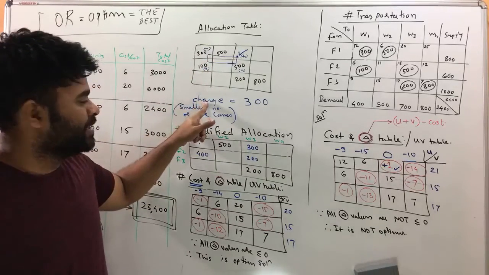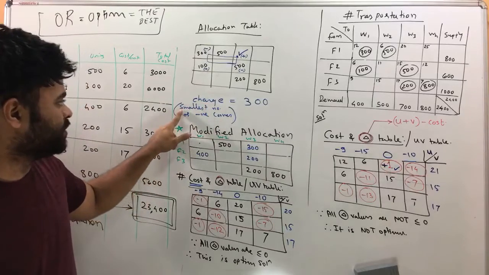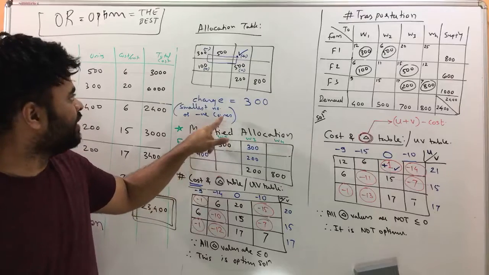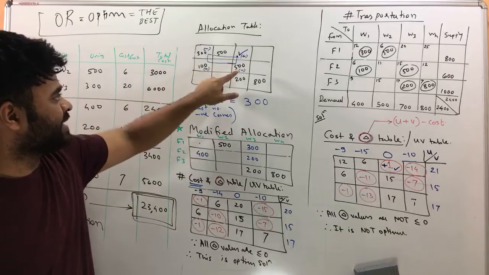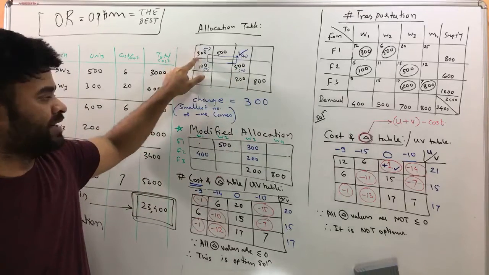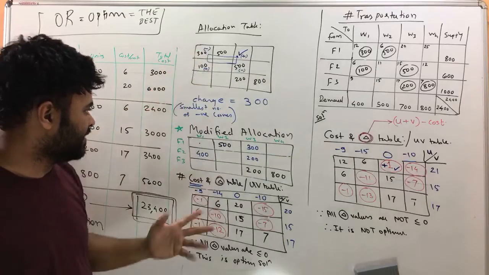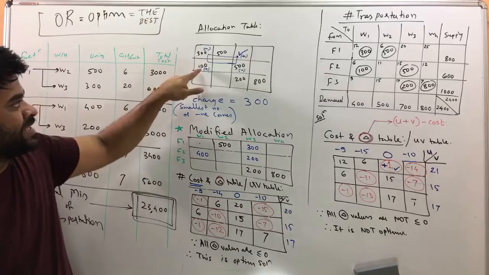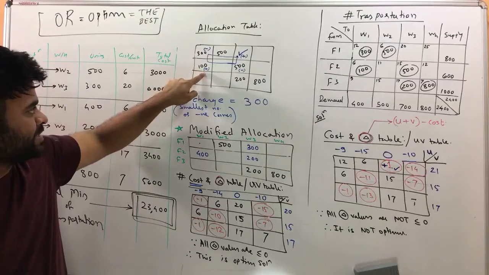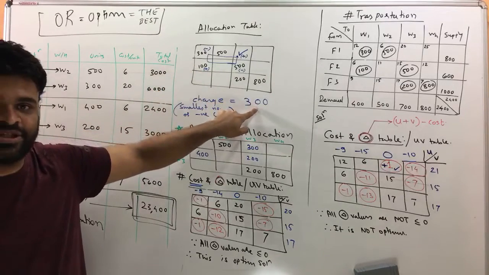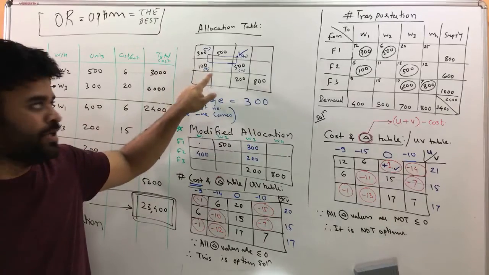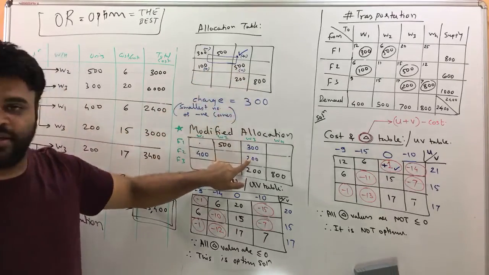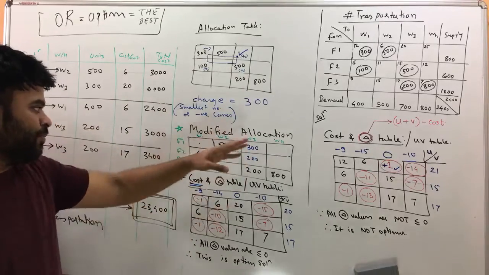And then you figure out the change. There is a rule for the change also. The change is the smallest number among the negative corners. Here we have 2 negative corners, one is 500, another is 300. So the smallest number is going to be 300. This is a 100 value already, and there is a plus sign, so 100 plus the change. You add the change when there is a plus, and you subtract the change when it is a minus. So you do 500 minus 300, which is 200. That way you modify the allocations.